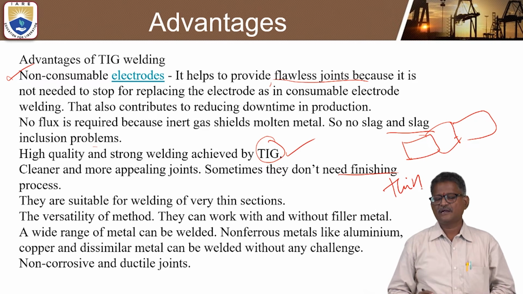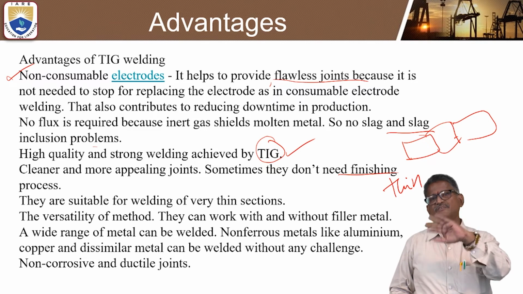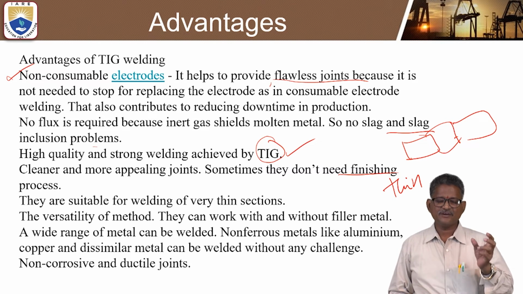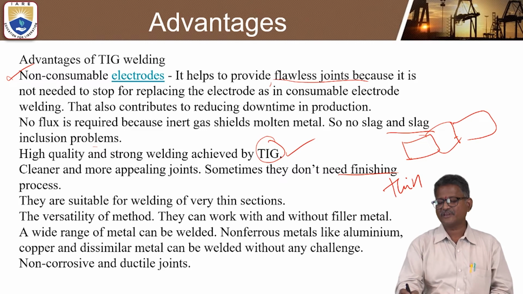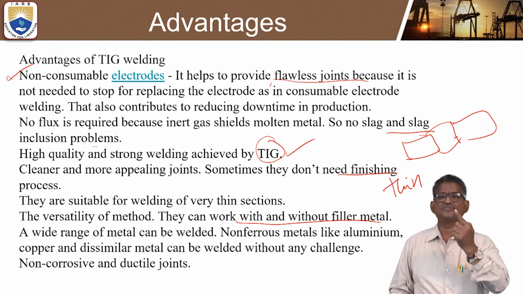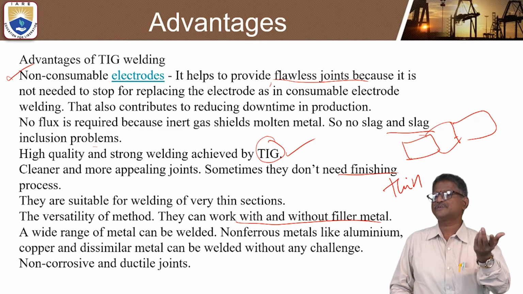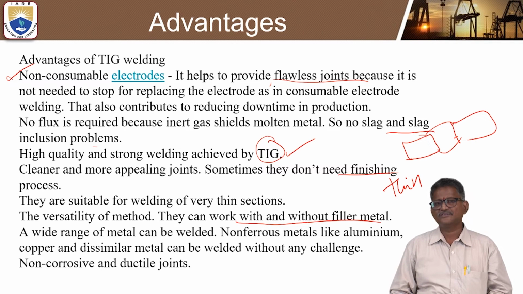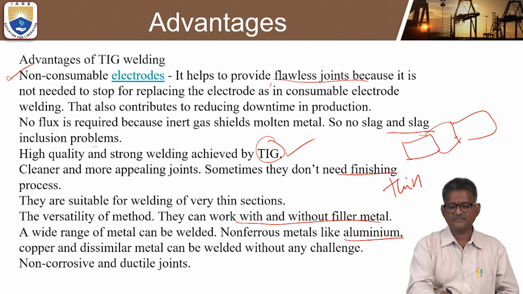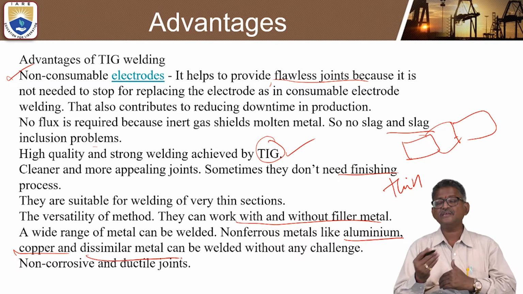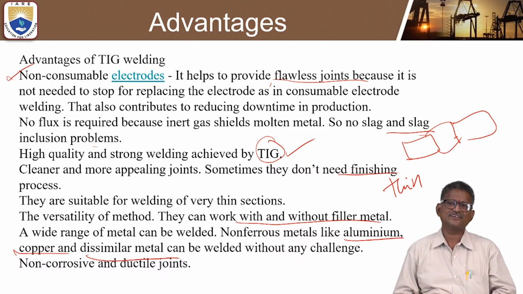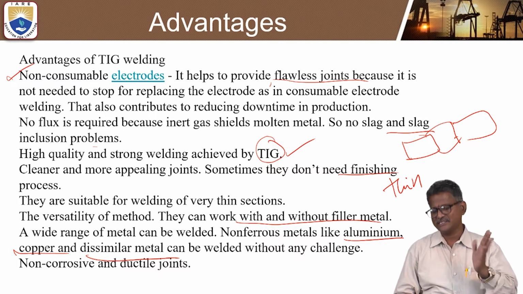TIG welding is especially preferred for thin sections. With MIG welding you can go for thick sections also. And about the versatility of the method, it can work with or without filler metal. Sometimes in TIG welding, the filler metal is not required. Sometimes they only add some flux. So non-ferrous metals such as aluminum, copper, and dissimilar metals can be easily welded without any challenge.